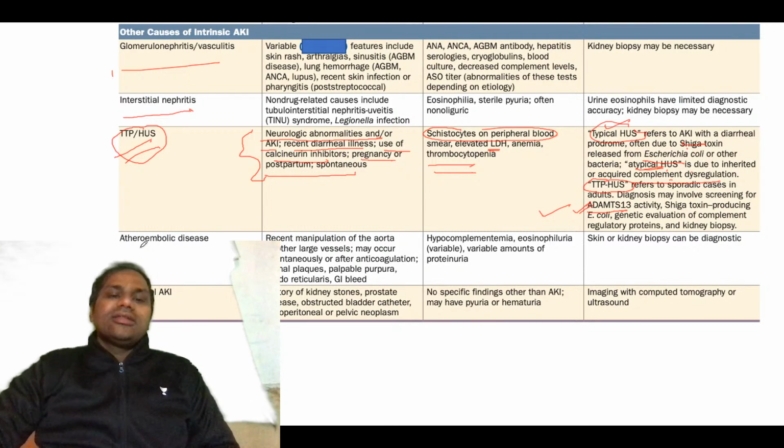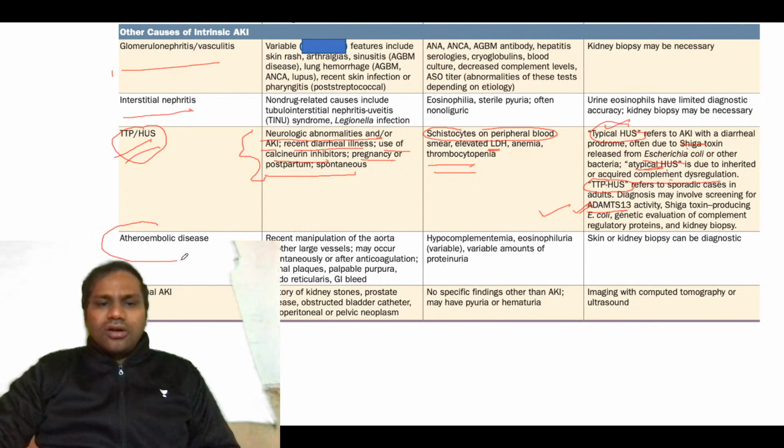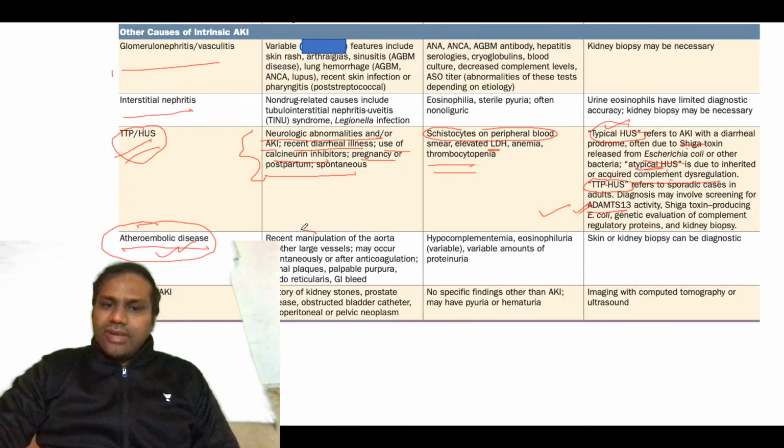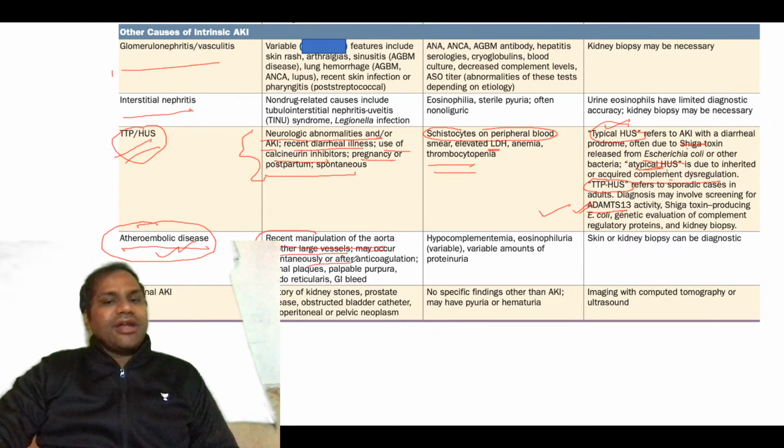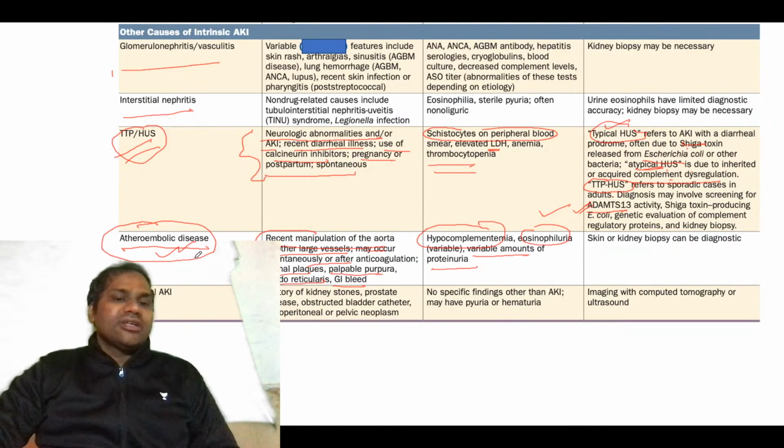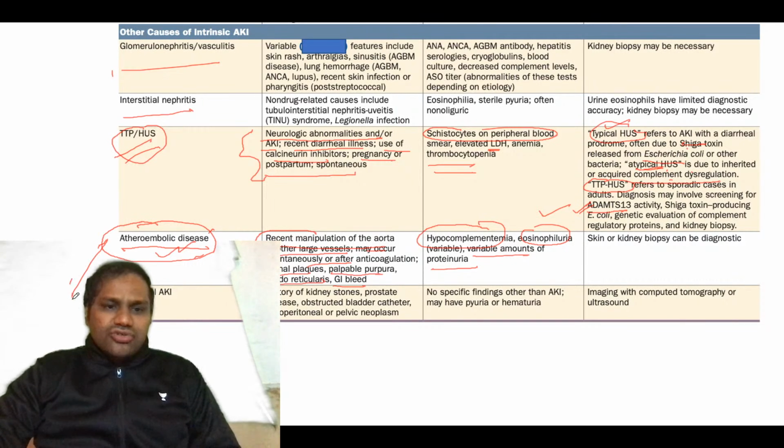Then another cause of tubular injury, intrinsic AKI, is atheroembolic disease, which is again a very important thing you need to know. The main clinical presentation is recent manipulation of the aorta or other large vessel, and it may occur spontaneously or after anticoagulation. Retinal plaques, palpable purpura, livedo reticularis and GI bleed are the most common symptoms. The most important findings are hypocomplementemia, eosinophiluria, and a variable amount of proteinuria. Very important to remember is that eosinophilia can be seen.